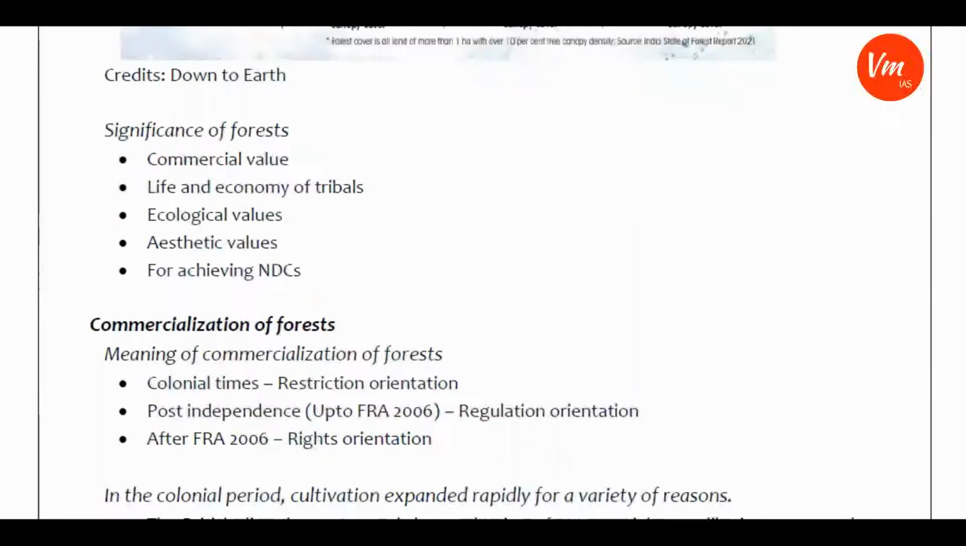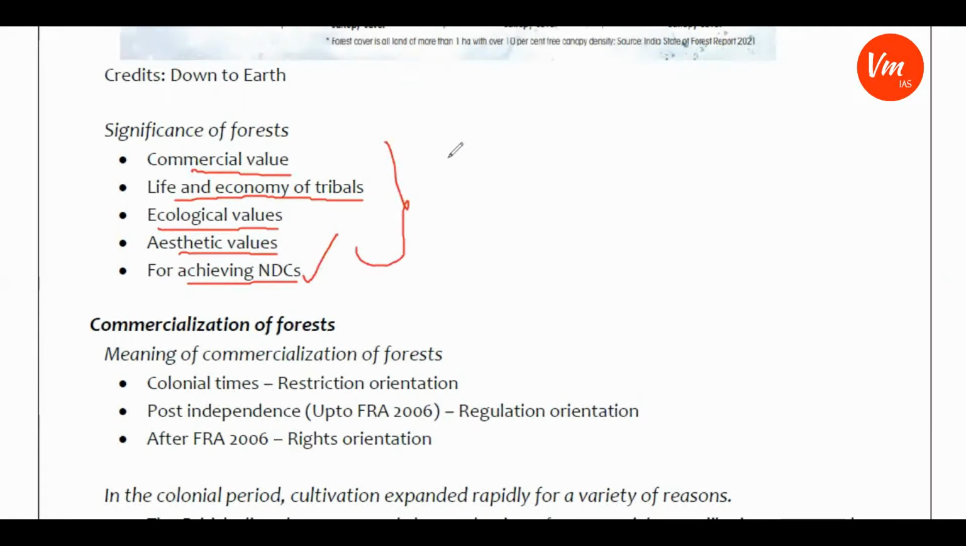So now you need to understand, we need to make a note on the significance of forest. So what is the significance of forest? They have commercial value, and they have an effect on the life and economy of tribals, and they have ecological values, and aesthetic values, and they are very important for achieving NDCs, that is India's nationally determined contributions. So maybe there will be a question on what is the significance of forest for